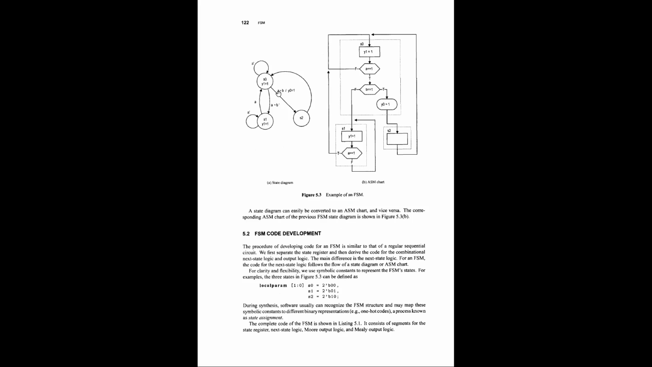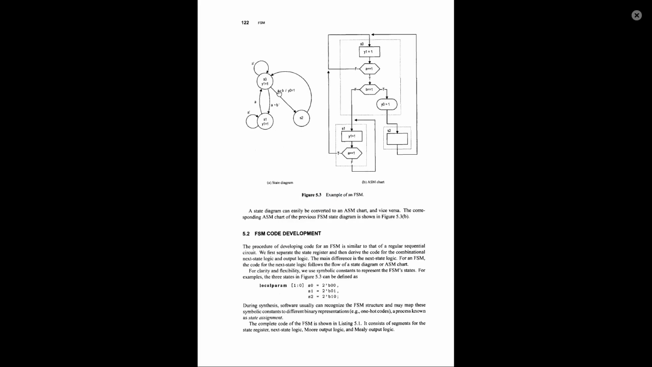So what we are basically doing here is converting this state diagram into code. This state diagram says that if you are at the S0 state, and if your A is high and B is high, both are high, then your next state will be S2.